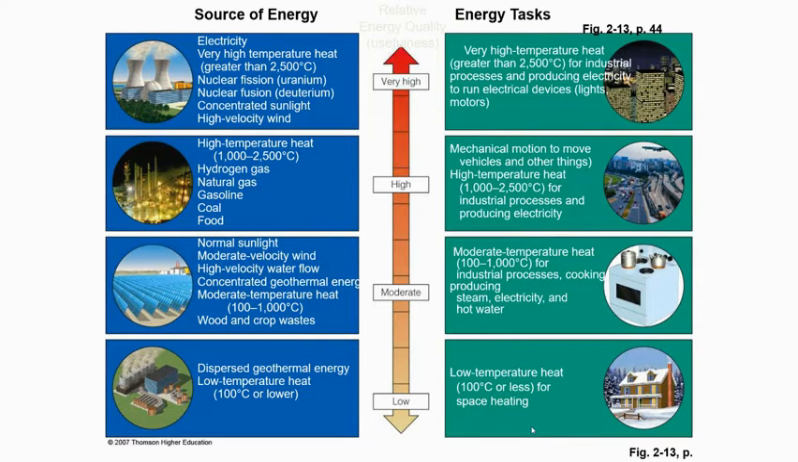Below that is normal sunlight, water flow, and geothermal energy, which are of moderate energy quality. We can use that for home applications. And then the lowest energy quality is low temperature heat below 100 degrees Celsius or dispersed geothermal energy. And all that's really good for is space heating.